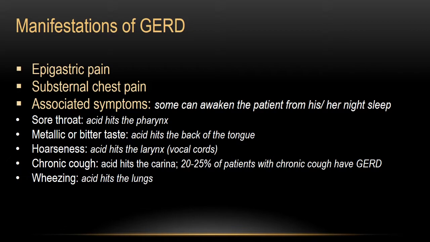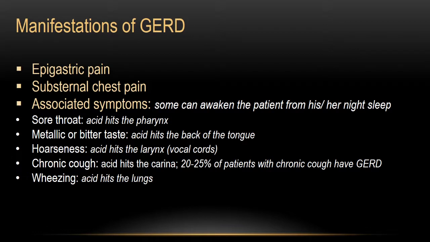So let me review with you the manifestations of GERD: epigastric pain, only pain, no tenderness; substernal chest pain, and the associated symptom, heartburn; sore throat, acid in the pharynx; metallic or bitter taste, acid hits the back of the tongue; hoarseness, acid hits the larynx; chronic cough, acid hits the carina; wheezing, acid hits the lung. And remember, these symptoms can awaken the patient. Actually, they will awaken the patient from night sleep.